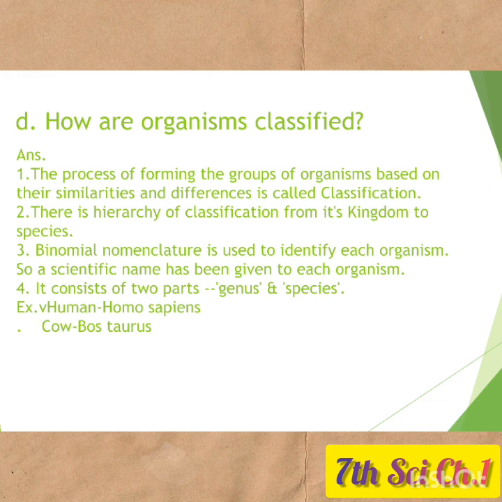Binomial nomenclature consists of two things, so it is called binomial. And so a scientific name has been given to each organism, whether it is plant or animal. It consists of two parts, genus and species. Human has the scientific name Homo sapiens and cow Bos taurus.